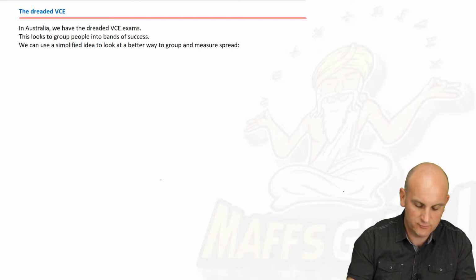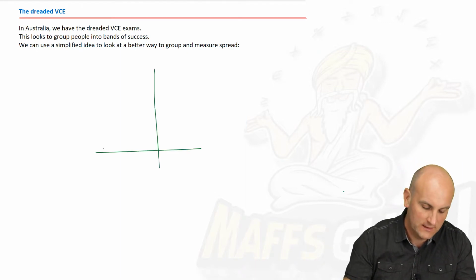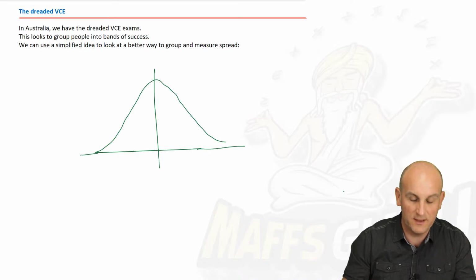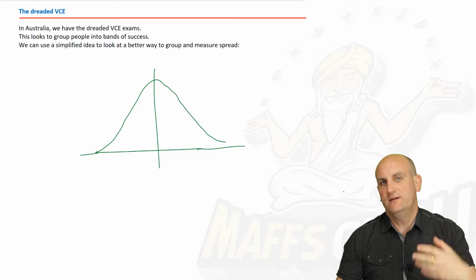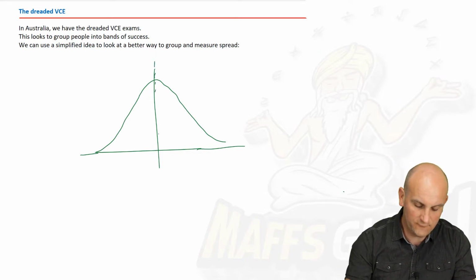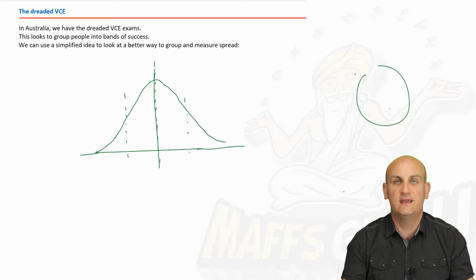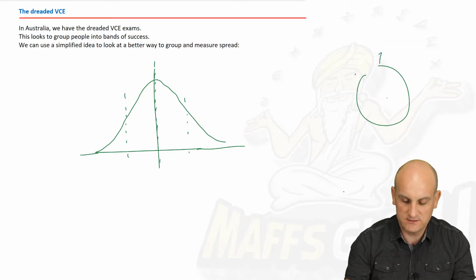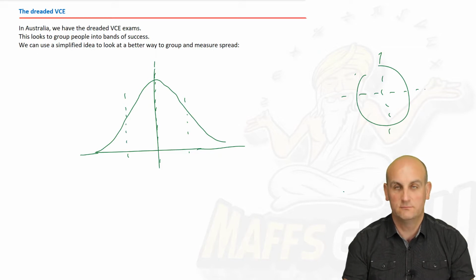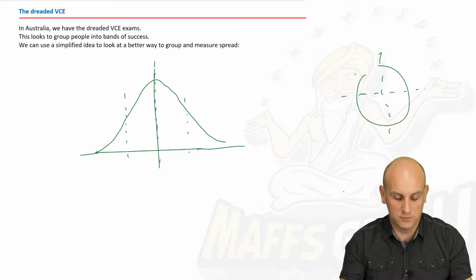But what I want you to do is realize that we can split data, let's say we've got something here that you're going to meet more later called a bell curve. Now, actually, the VCE splits it into 6 sections. I want to imagine that we're going to split this in half and then half again. I like to think of everything in my life as a cake, because who doesn't like cake? And if I want to split things into quarters, I'm going to split it in half, and then split those halves in half again. So then we get my quarters.